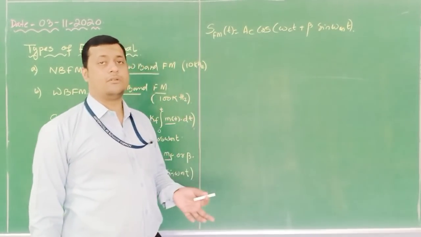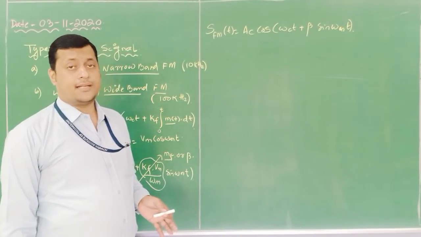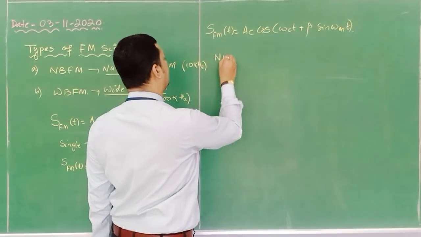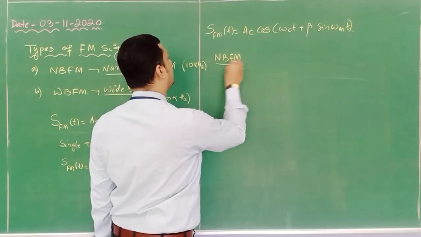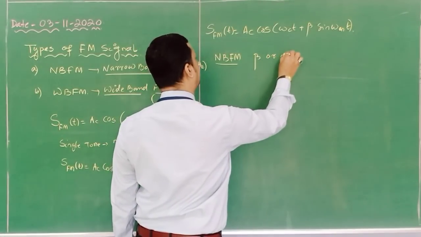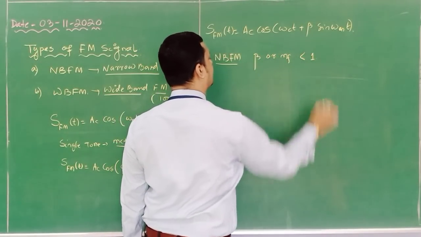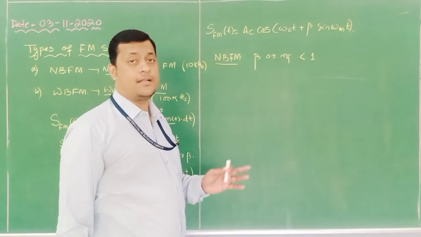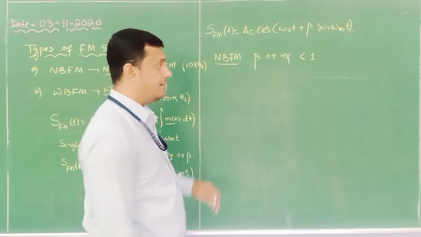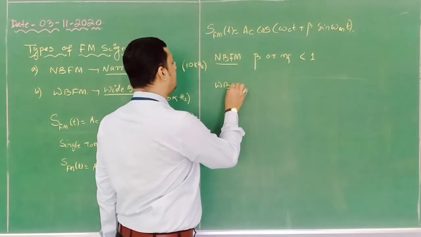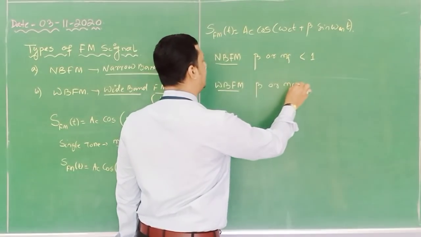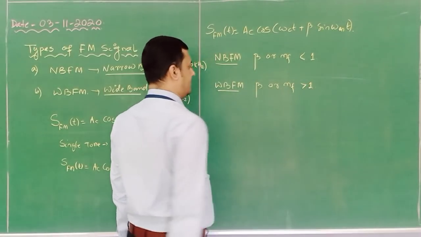Now, how will we know whether it is a narrow band FM signal or a wide band FM signal? If it is a narrow band FM signal, to detect it, your beta, meaning the modulation index, or I can write mf, must be less than 1. If it is less than 1, then you can say the FM signal is called a narrow band FM signal. Similarly, if it is WBFM, your beta or modulation index will be greater than 1.